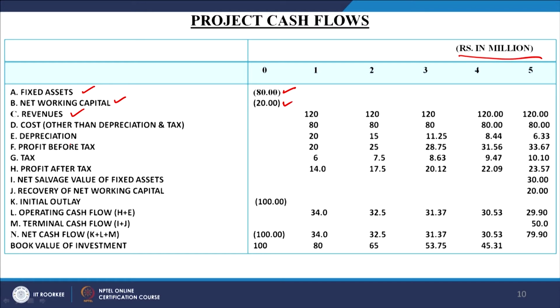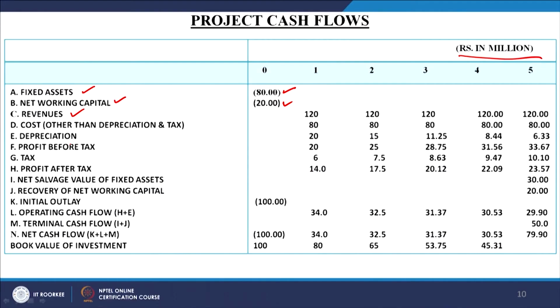You have to now shell out the funds for incurring or for converting the raw material into the finished product or generating any service, which will give us the revenue of 120. So, the cost for manufacturing that product or service will be 80, 80, 80, 80, the same in all the 5 years. Revenue will also be constant, cost will also be constant. We have not considered any other kind of different conditions or situations. We are assuming the life is going to be very simple in this project over the next 5 years foreseeable period.